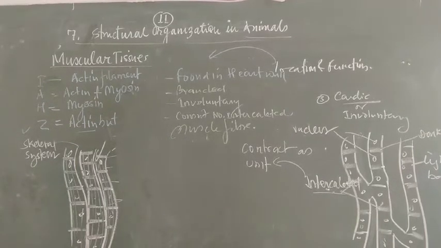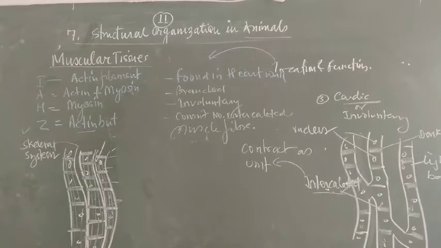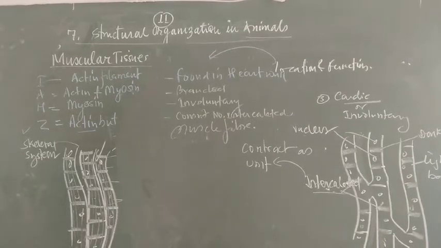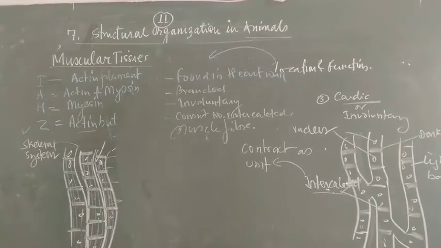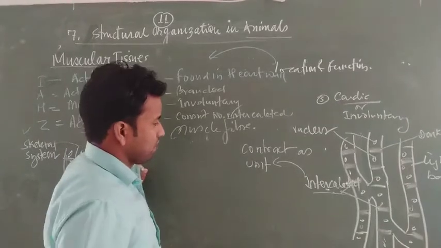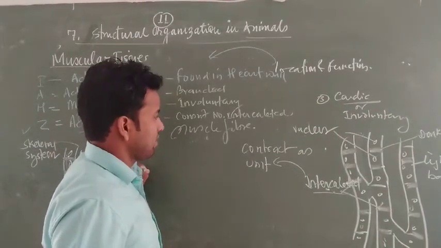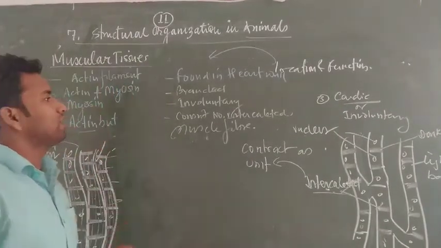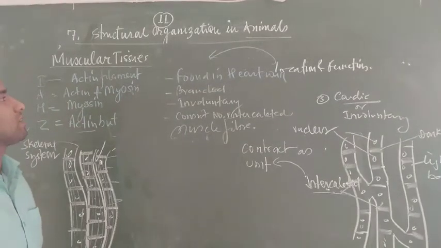The intercalated discs are the place of fusion where thickening generally occurs. The adjoining cells are present in between such discs. Generally, one nucleus is present in each intercalated disc region. Now, this is about cardiac muscles.